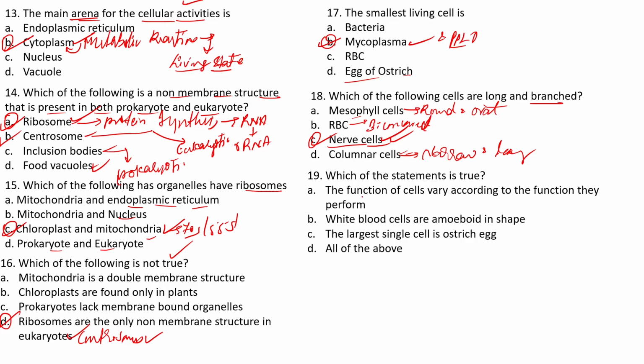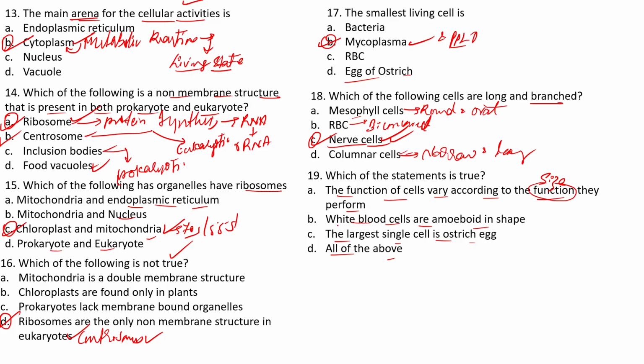The next question: which of the following statements is true? The functions of the cell vary according to the function they perform. And the white blood cells are amoeboid in shape. Okay, the largest single cell is ostrich egg. Last one we are having is all of the above. Okay, so here there should be a small modification. The function of cells vary according to the size. Okay, so there is a small typo error, I guess. It is mainly the size. Okay, the functions of cells vary according to the size.